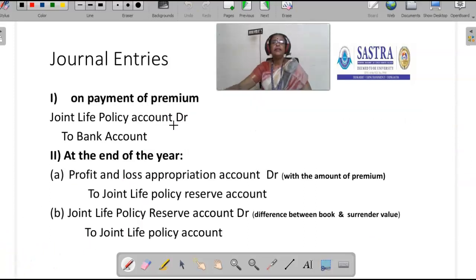This is the journal entry for the above treatment. On payment of a premium, joint life policy account debtor to bank account. At the end of the year, P&L appropriation account debtor to joint life policy reserve account. The amount of premium is transferred to P&L joint life policy reserve account. Then the joint life policy reserve account debtor to joint life policy account. Here we compare book value and surrender value, and the difference amount is transferred to joint life policy account.